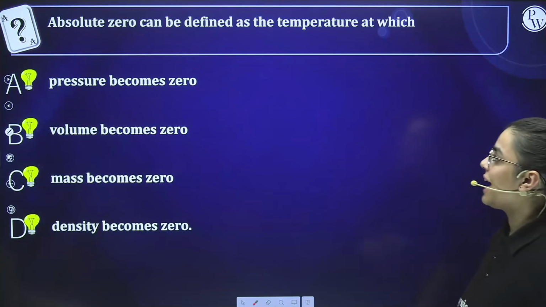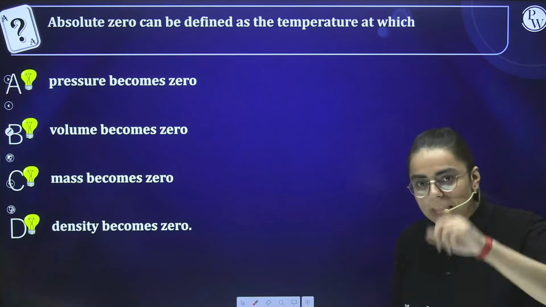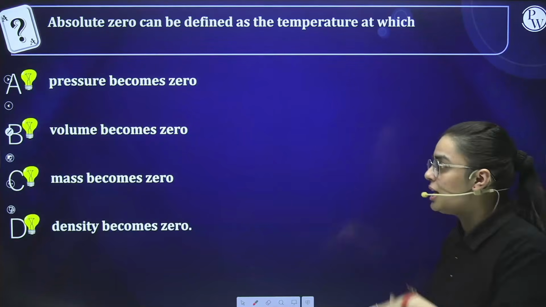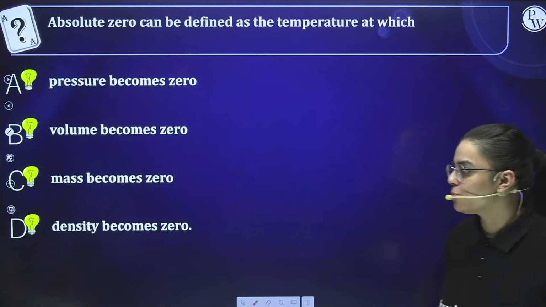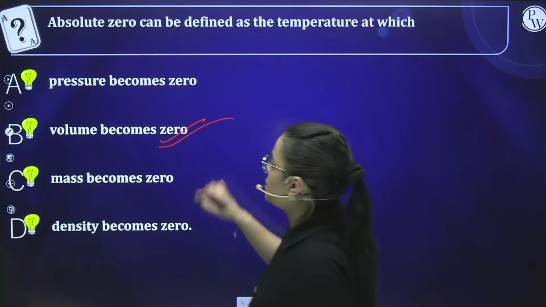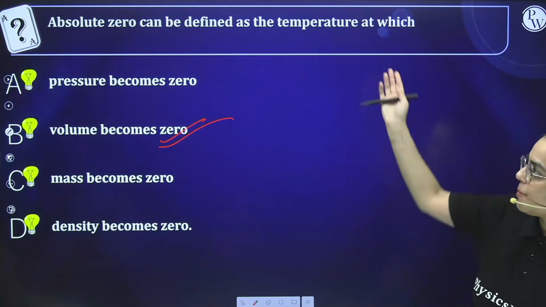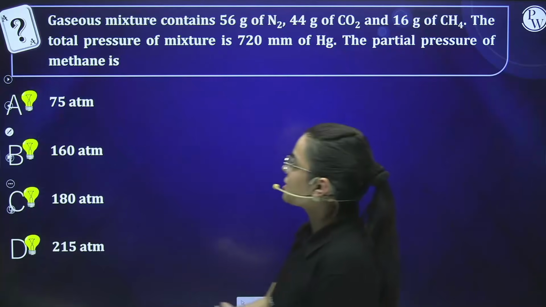Absolute zero can be defined as the temperature at which? A option, pressure becomes 0, B option, volume becomes 0, C option, mass becomes 0, and D option, density becomes 0. So here students, volume will become 0, right? So this is what absolute zero can be defined as. Now comes the next question.